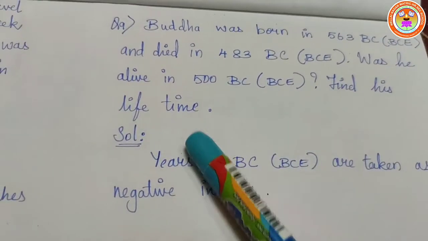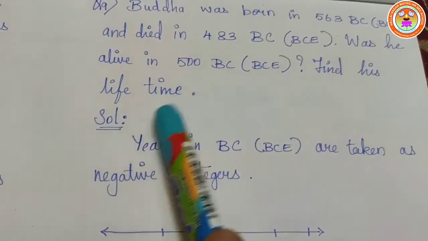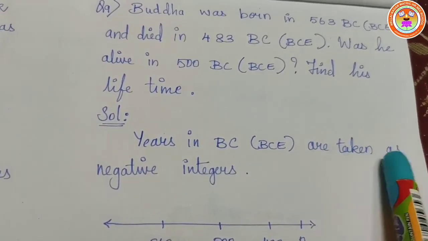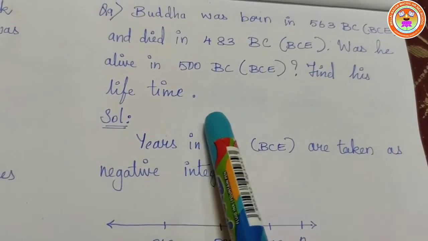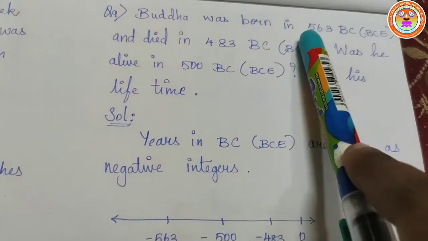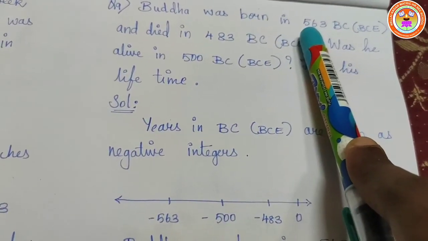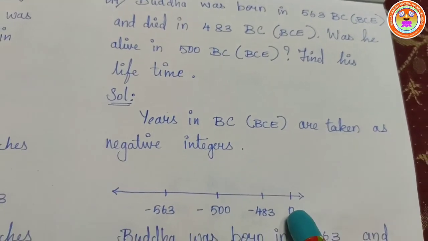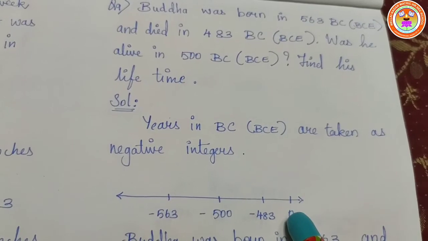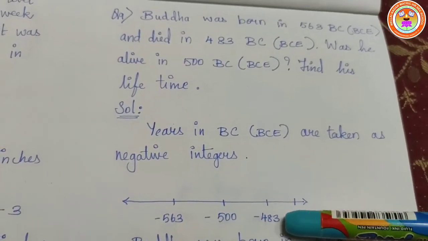Now the solution. Years in BC are taken as negative integers. This is very important. Years in BC, that is before Christ, are taken as negative integers. So we'll take them as negative. We are going to consider only these 3 values. Which will come first on the number line? Suppose I am drawing the number line and 0 is there. You start with 0, then minus 1, minus 2, minus 3, so it increases on the left hand side.